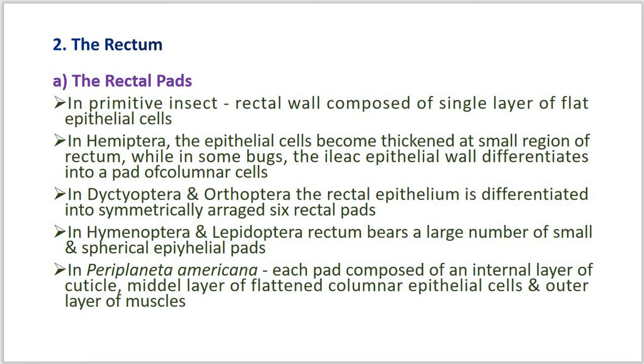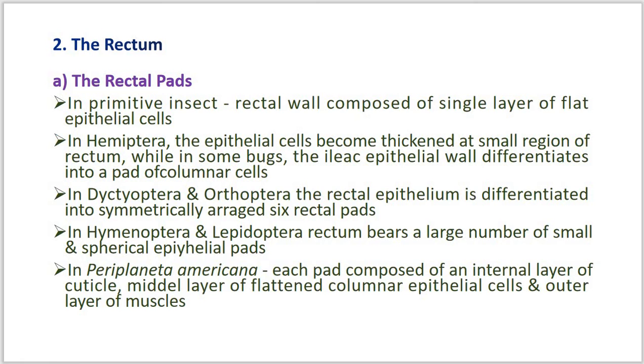So Swammerdam discovered the rectal pad, whereas later it was found that the rectal pads reabsorb water, as discovered by Wigglesworth in 1932.